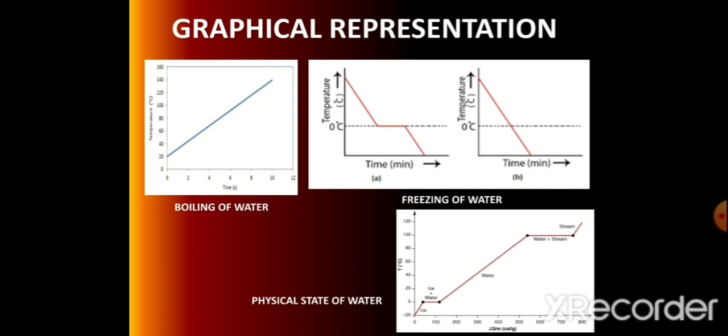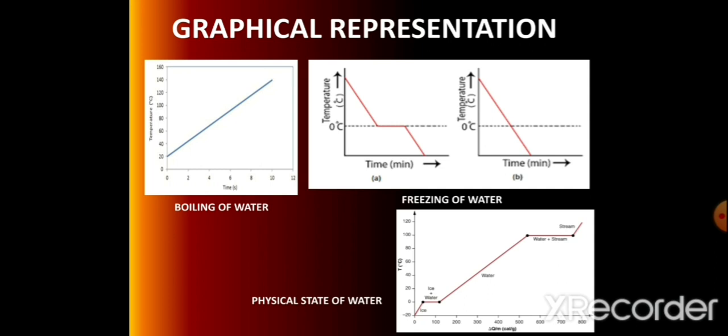Then that water, when it reaches 100 degrees Celsius, starts to boil. All water molecules have the same amount of absorbed temperature. Then each water molecule converts into vapor state at slightly more than 100 degrees, because they are continuously absorbing heat.